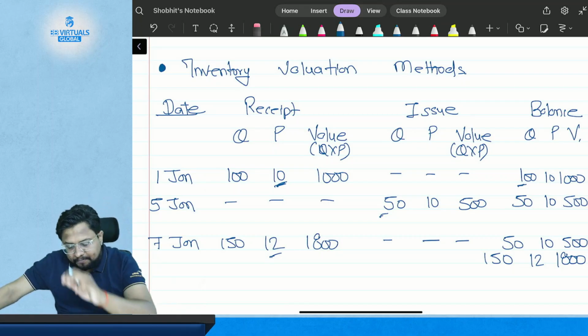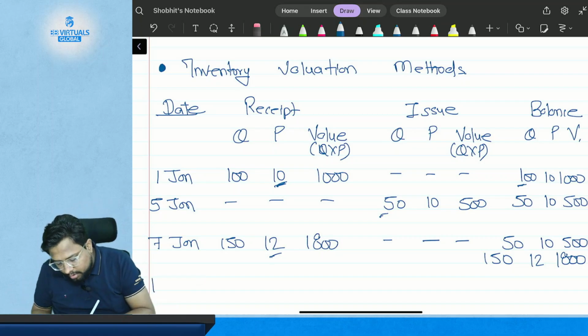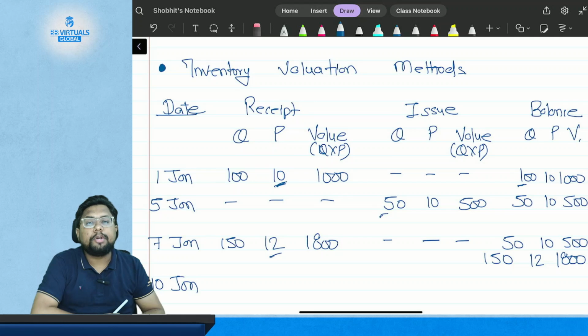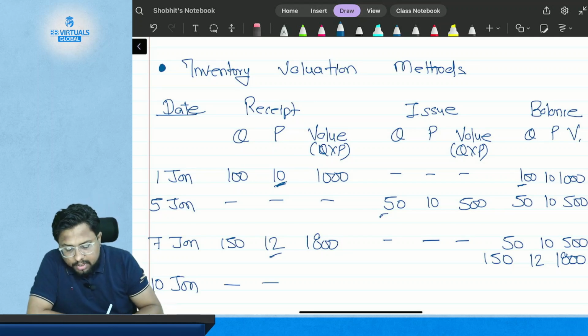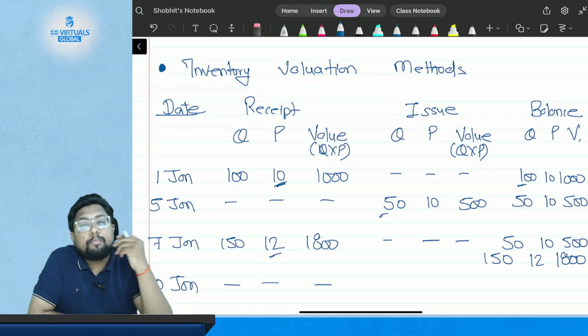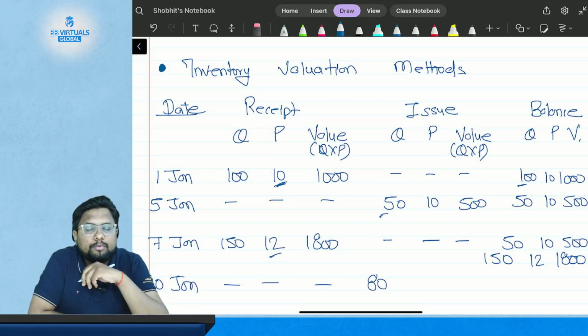Got it? Now comes the twist, or the problem. On 10th of January, you need to issue the material to the production. How much? Suppose 80 kgs.